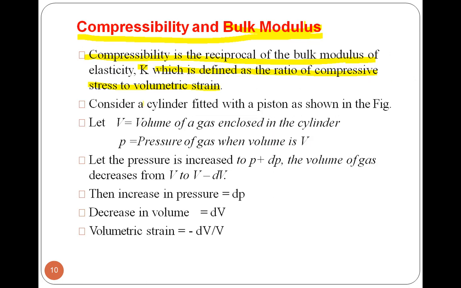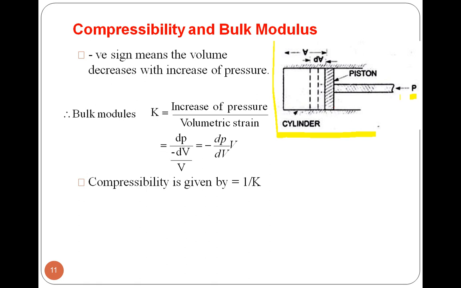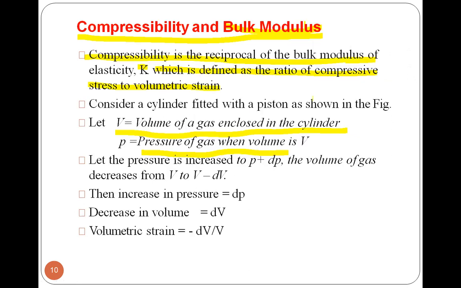That cylinder is fitted with a piston, right? And V is the volume of gas enclosed in the cylinder, P is the pressure of gas when the volume is V. So here the gas is totally inside the cylinder, right? Now we have to take compressive stress and volumetric strain.